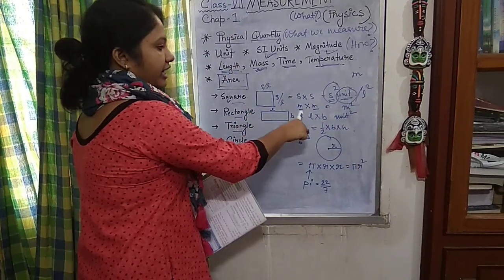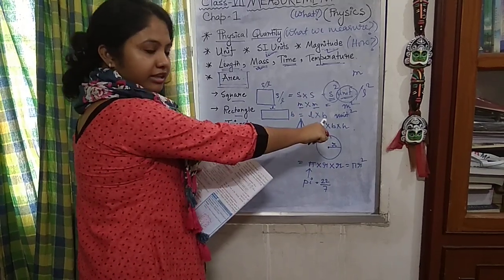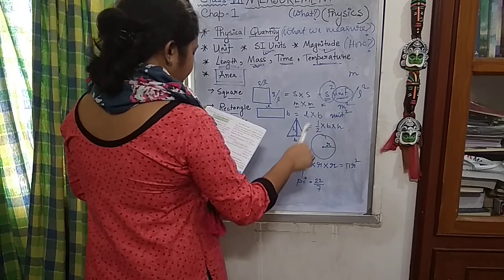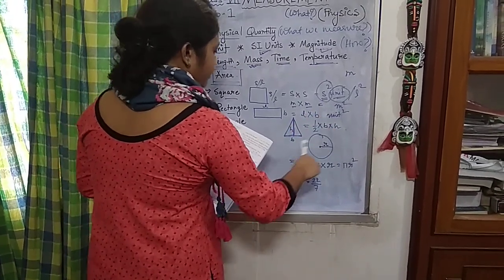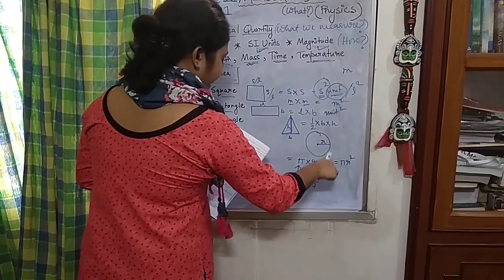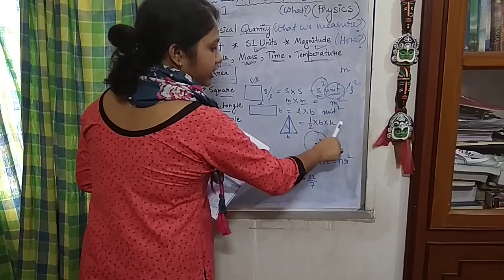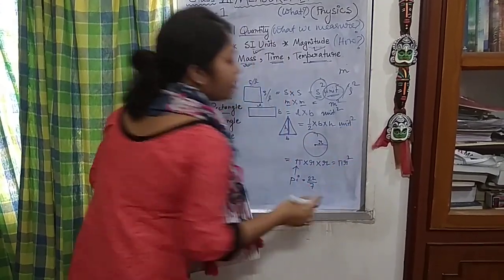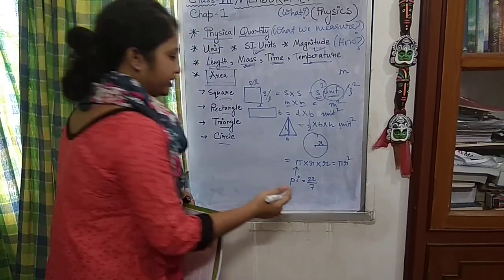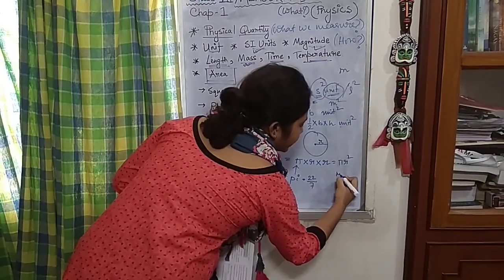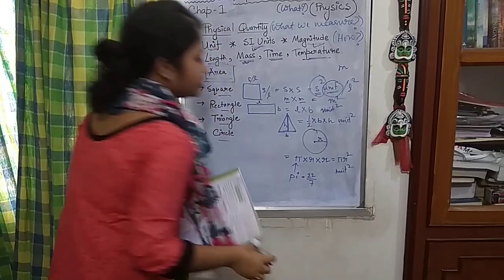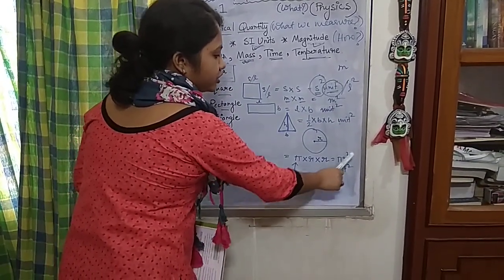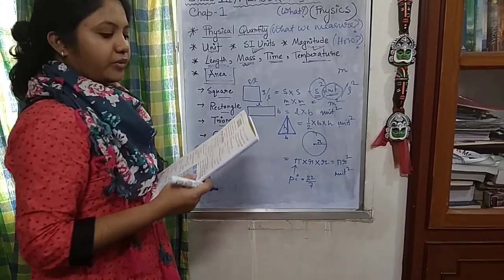Now in case of rectangle, it becomes length into breadth and unit square. And in case of triangle, it becomes half into length of the base with the height, with the unit square. Never forget to mention the unit, otherwise the marks will be deducted. And here also, r into r, so it becomes pi r square.